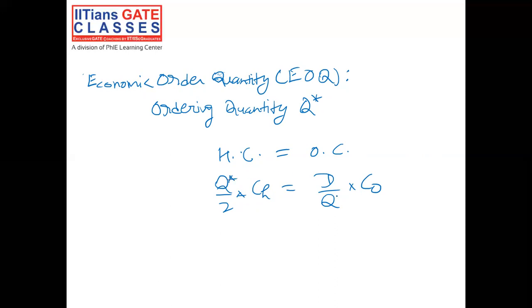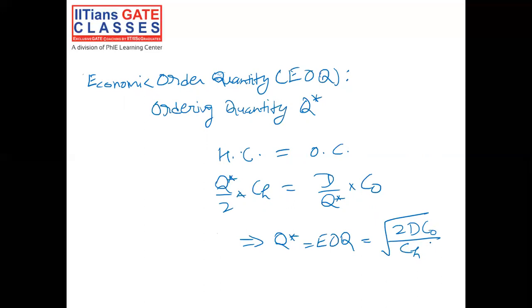So I am representing this Q as Q star. So from here, you can simply calculate that Q star or EOQ, that is economic order quantity, would come as under root of 2 into D into CO divided by CH.